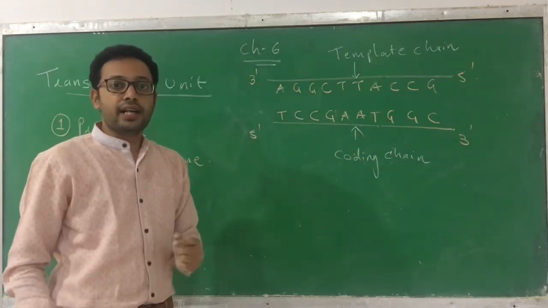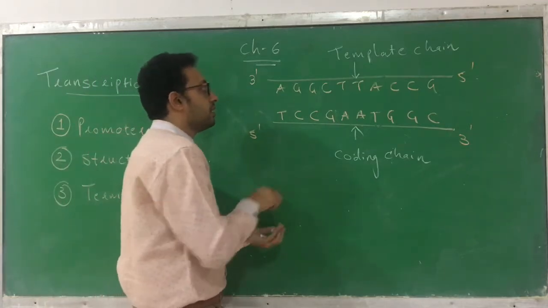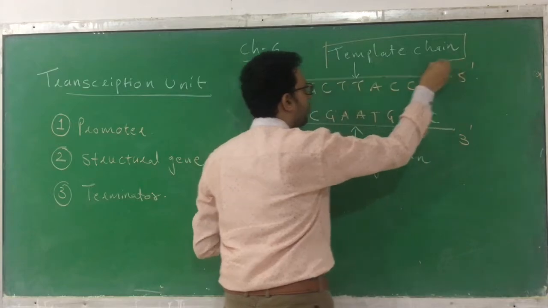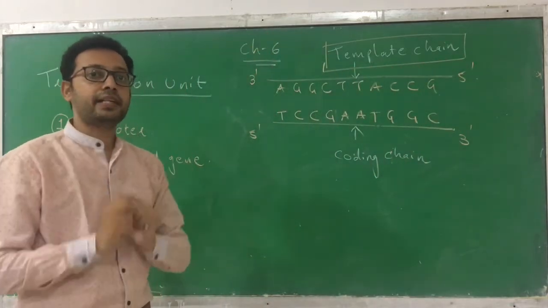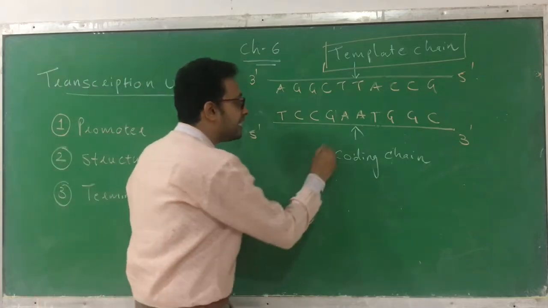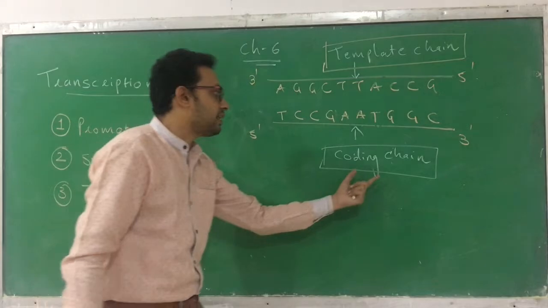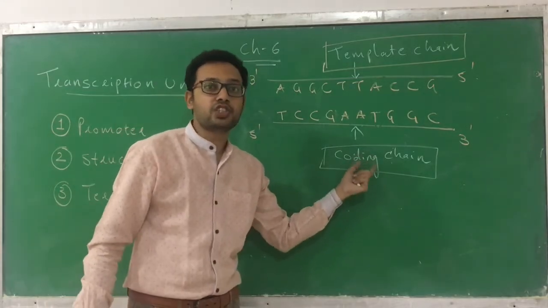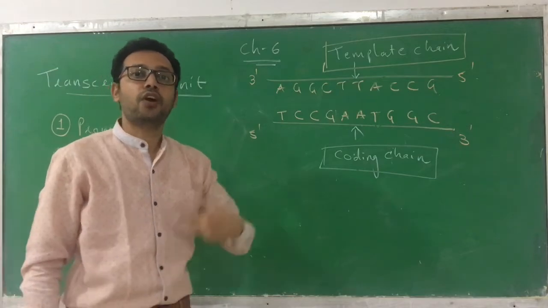Right? Now we have to see which chain will be copied. So here the template chain will be copied. Remember, which chain is copied? Template chain. And here it's a misleading name. Here it's a coding chain, so by the name it seems that it possesses the code. But this chain is not copied or utilized to form a RNA.